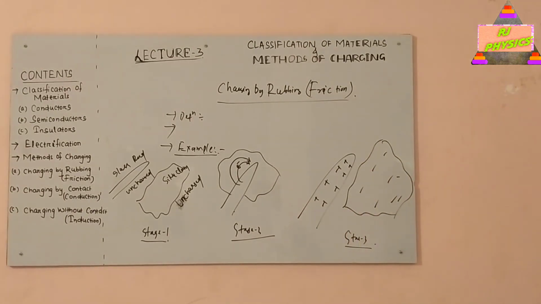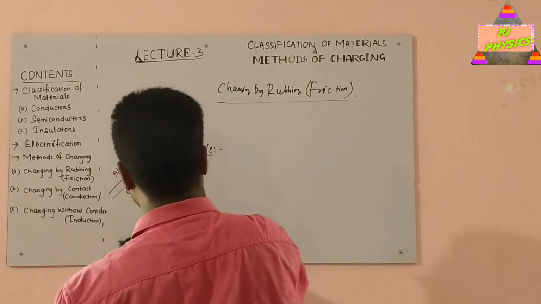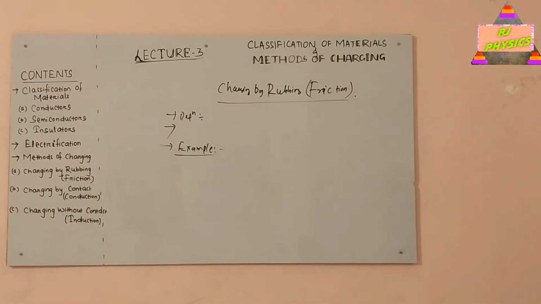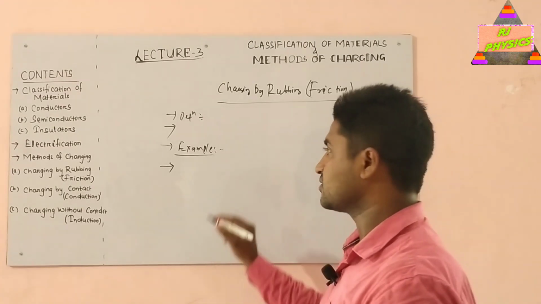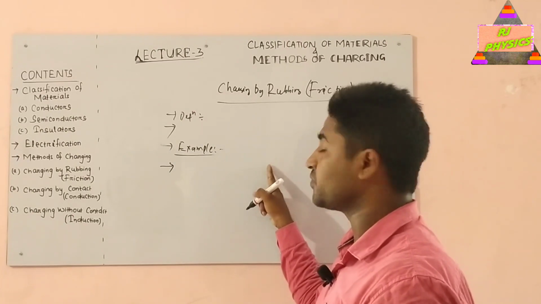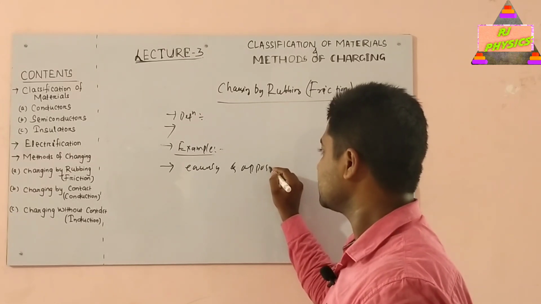Now the third point. During the process of rubbing, the glass rod loses some electrons and the silk cloth gains some electrons. The number of electrons lost by the glass rod is equal to the number of electrons gained by the silk cloth. As a result, the glass rod and silk cloth are equally and oppositely charged. That is most important in charging by rubbing or charging by friction: during friction, the objects are equally and oppositely charged.